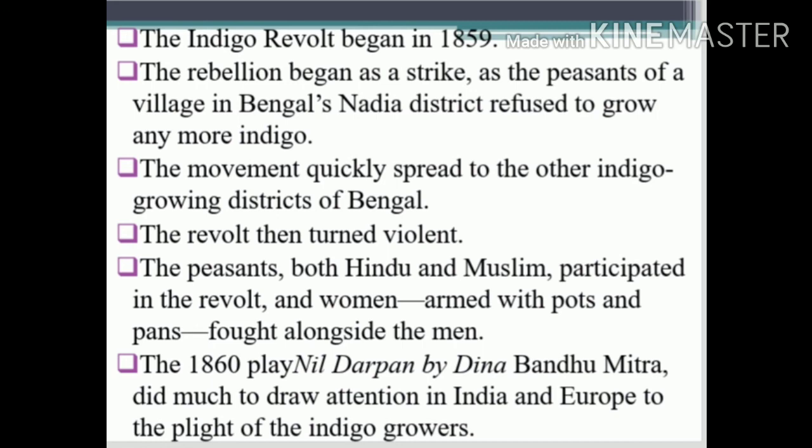And here the indigo planters started a revolt in 1859 in Nadia district in Bengal, and it spread to other districts also. So both men and women, and Hindus and Muslims, fought against the British. And finally, the British suppressed the indigo cultivators with arms. So in 1860, Dinabandhu Mitra wrote a drama called Neel Darban, which drew much attention from the Europeans. That is about the indigo revolt.